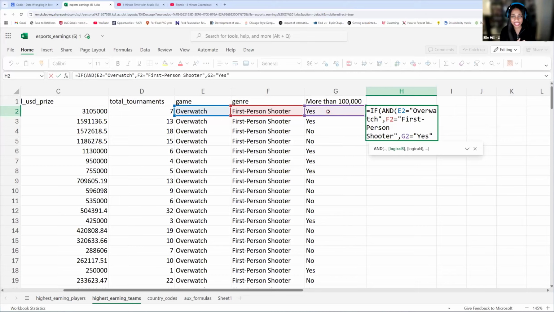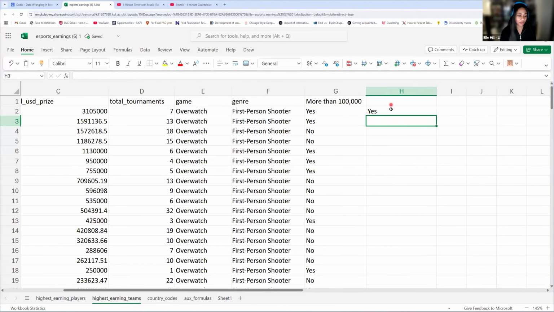The fact that I'm using and means that all of these conditionals have to be true for it to return the value that I specify for true. So if I finish this and I say, if all of these are true, I want you to tell me yes. But if even one of them is false, I want you to say no. So that's what and is going to be for.